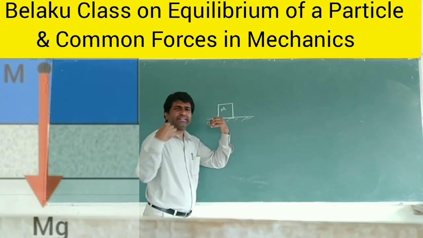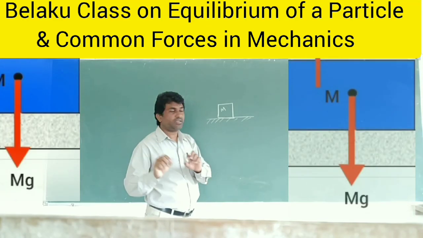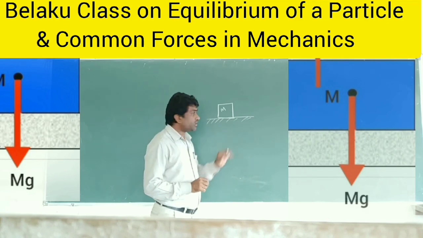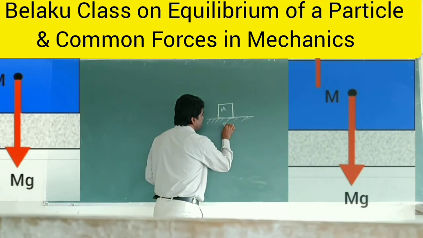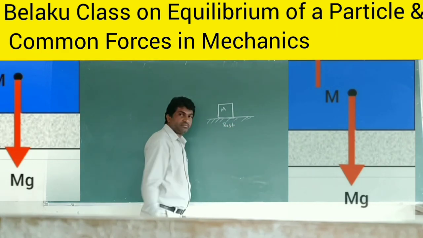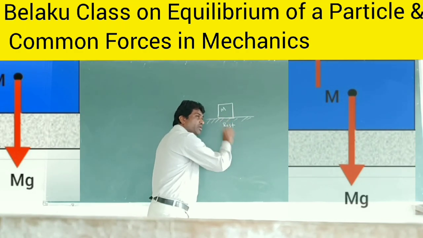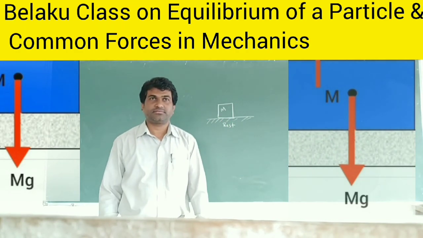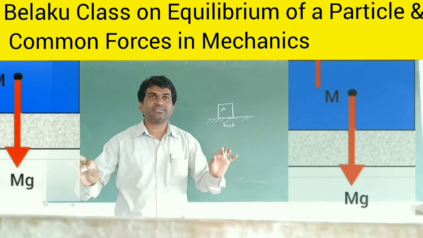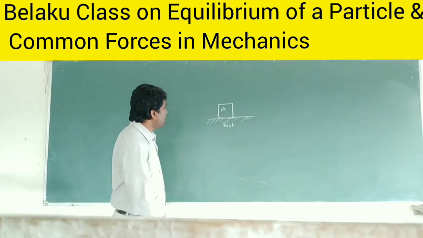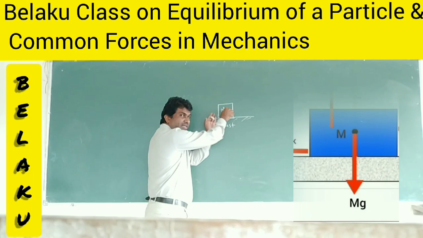The body, or you can think of it as a particle. It is smaller in size, particle or body. Now it is not moving. Now the body is at rest. Here, it is at rest because of inertia, the inertia of rest, one factor. And one more factor is forces, because it is having mass, no?